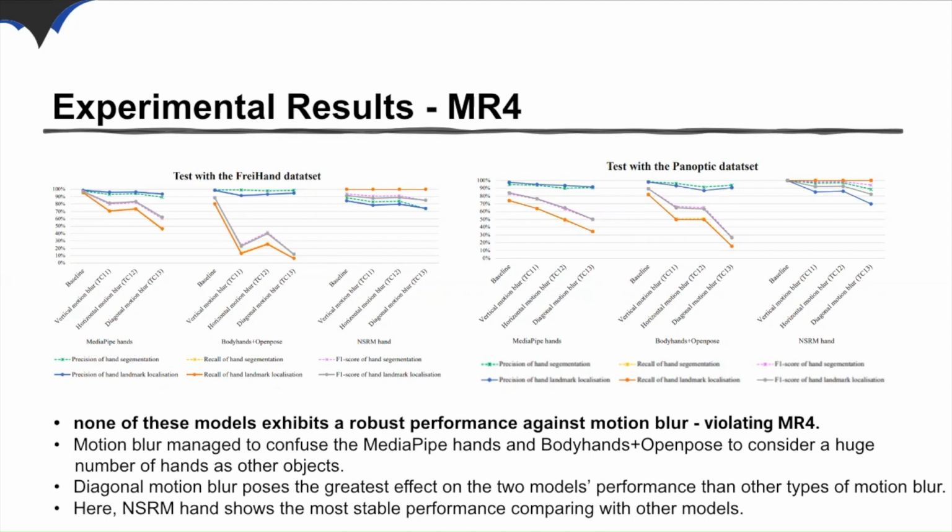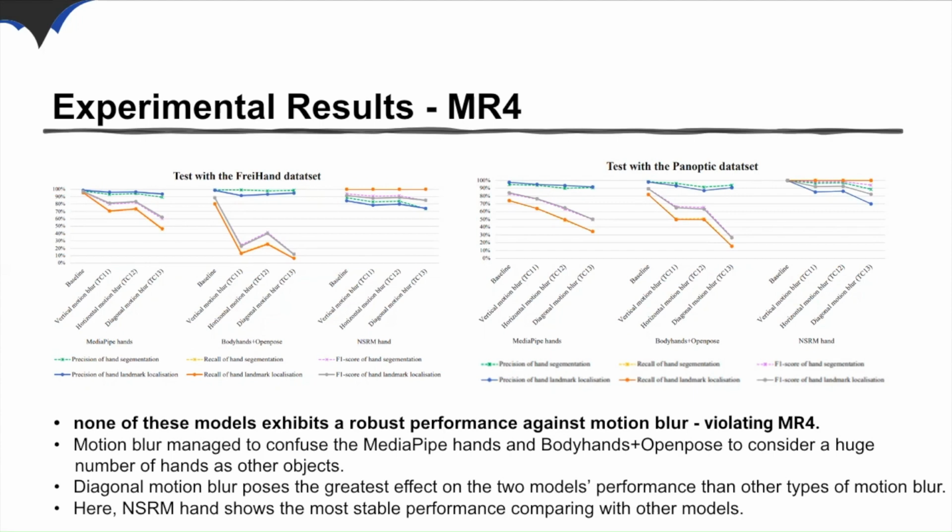Both MediaPipe Hands and BodyHands plus OpenPose exhibit a similar decrease in precision compared to the baseline, although they both remain above 87%. However, their recall values differ significantly.